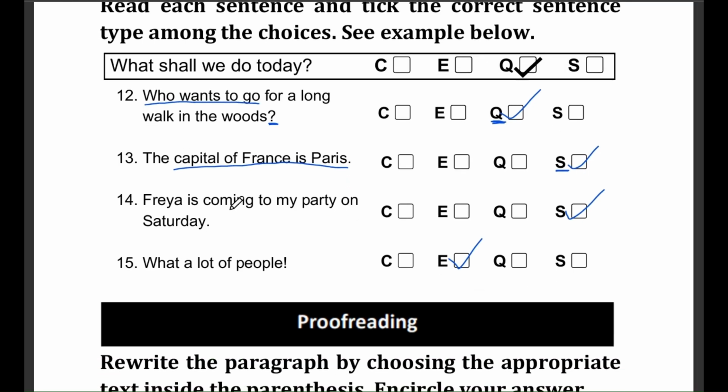Question number 14. Freya is coming to my party on Saturday. Let's choose the sentence type again. Is this a command, an exclamation, a question, or a statement? The correct answer is S, for statement. This sentence is providing information about Freya's plans, so it is also a statement.